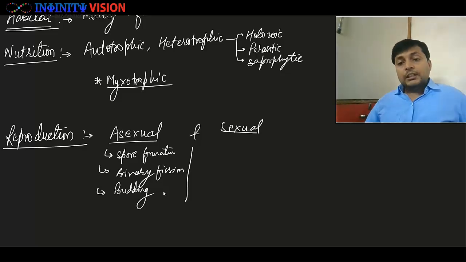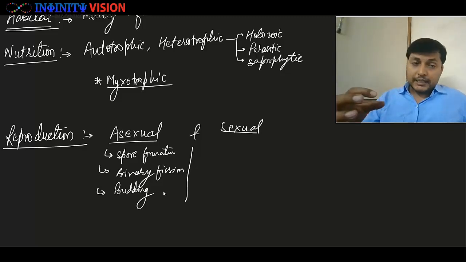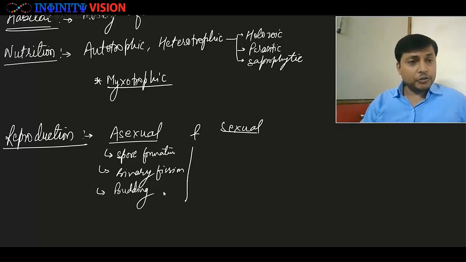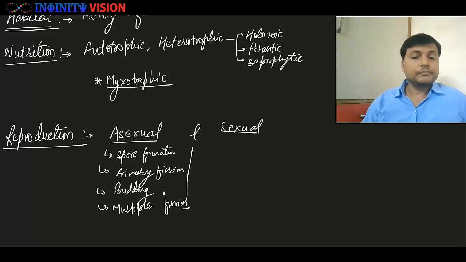So the members of Protista can reproduce asexually either by spore formation, mainly asexual spores, binary fission or even multiple fission, or budding. Great. When we talk of sexual reproduction, obviously they can reproduce sexually as well.